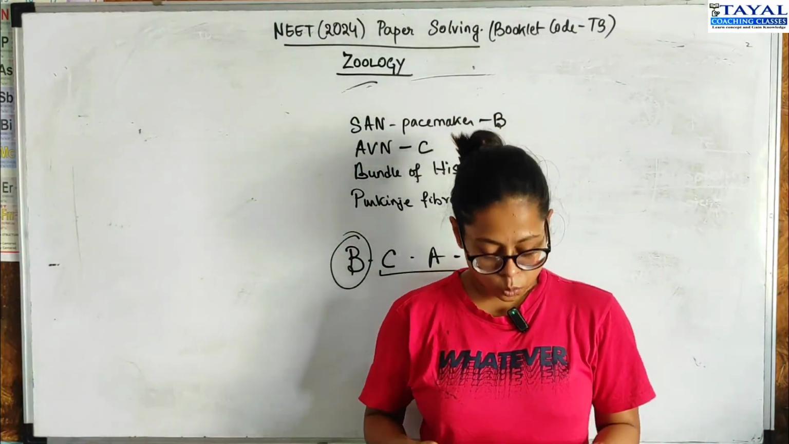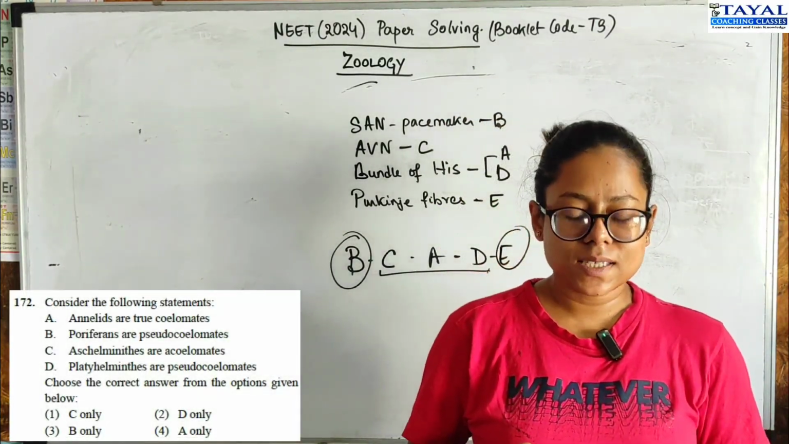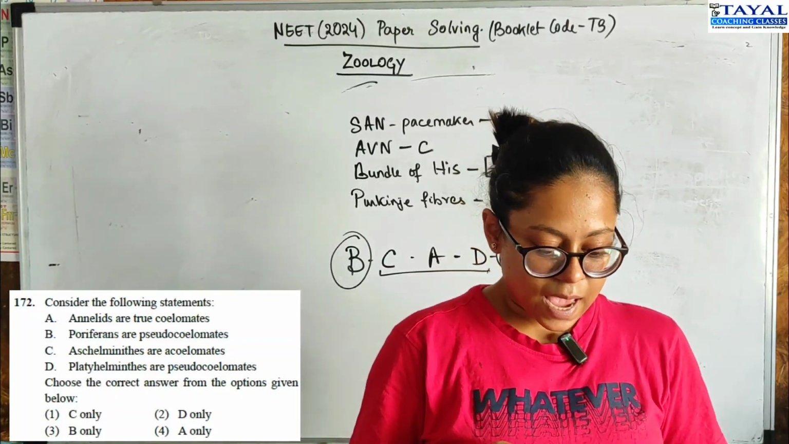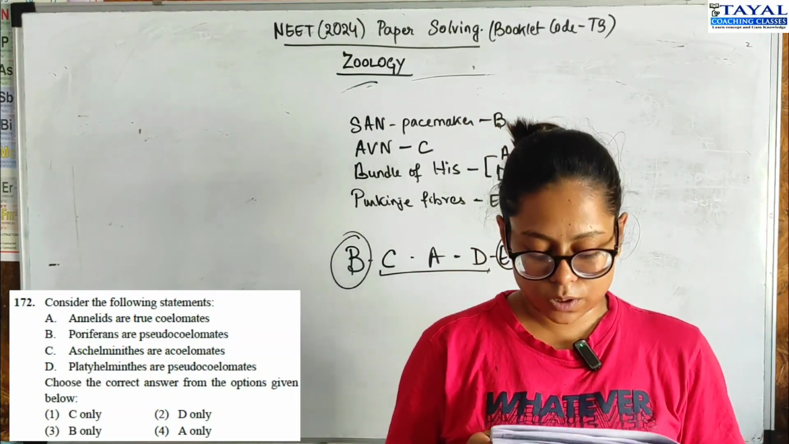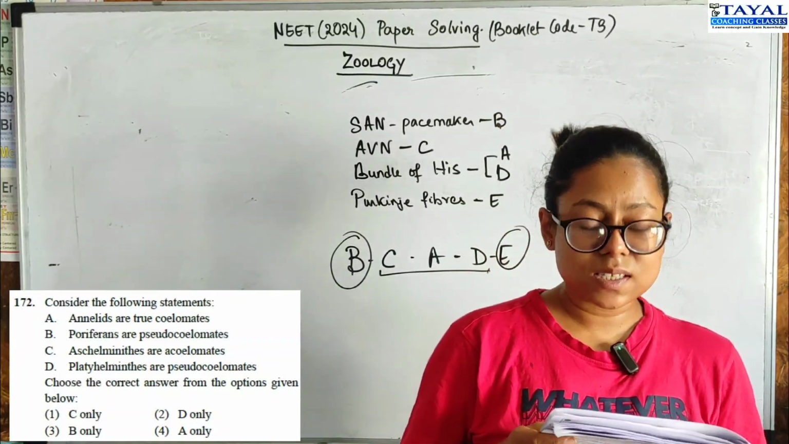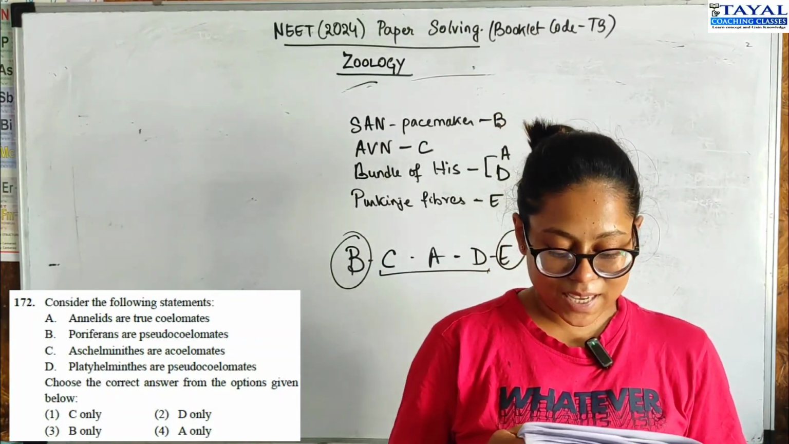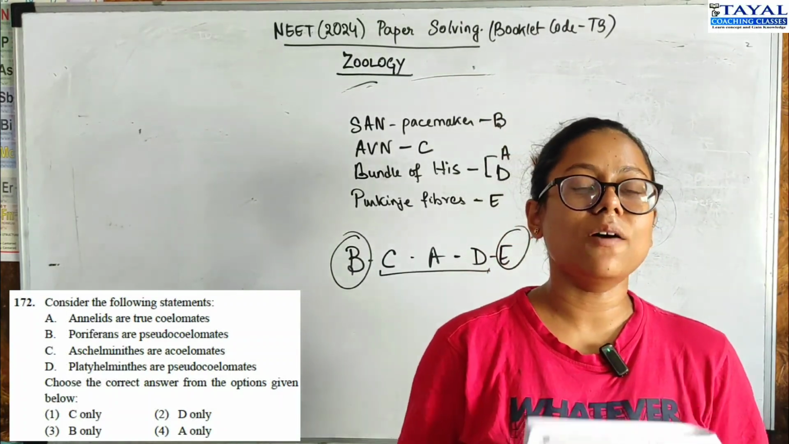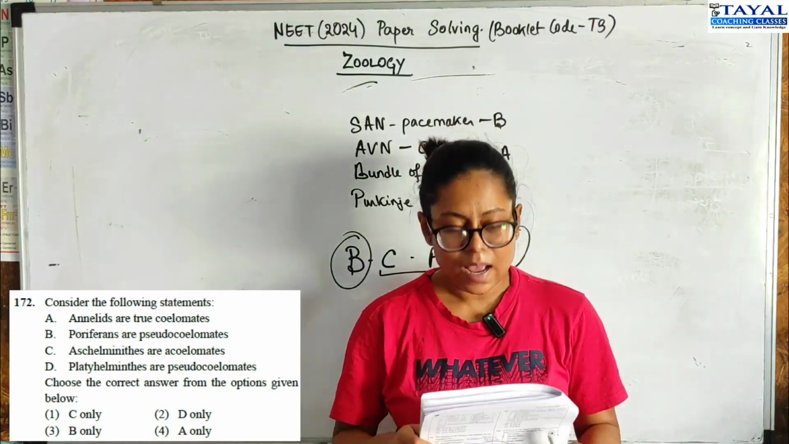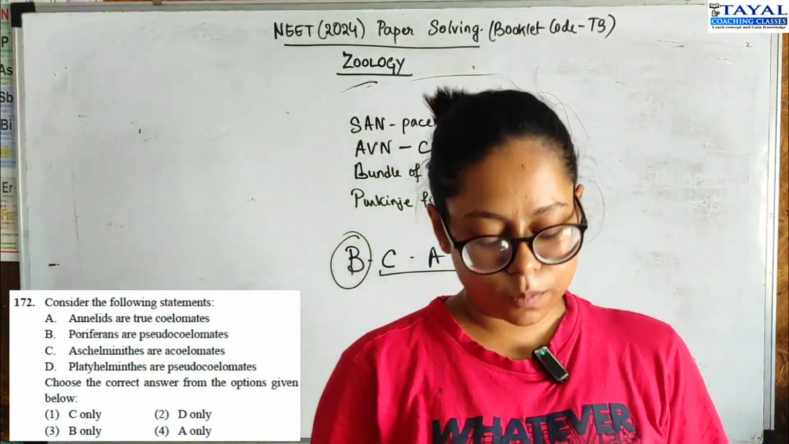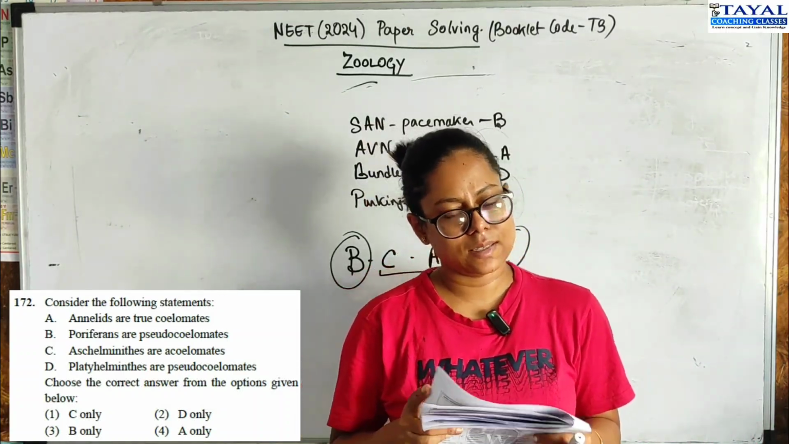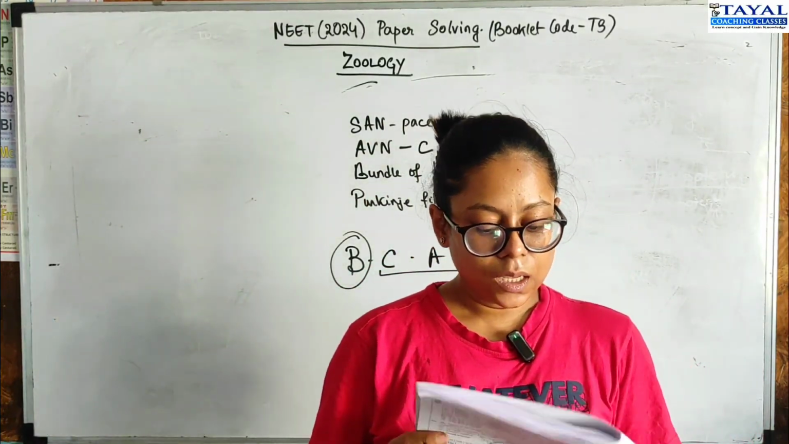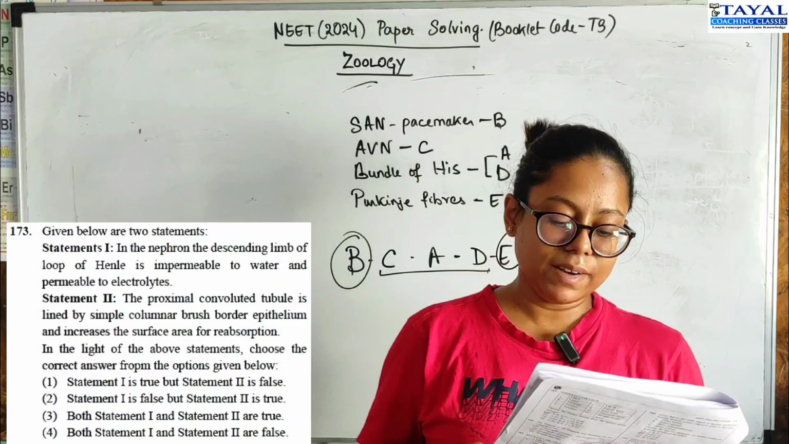Okay. Question 172. Consider the following statements. Annelids are true coelomates. Aschelminthes are pseudo-coelomates. Ctenophores are acoelomates. Platyhelminths are pseudo-coelomates. You have to choose the correct answer. Annelids are true coelomates. This is the correct option, right? A only is the correct option. Moving on to 173.